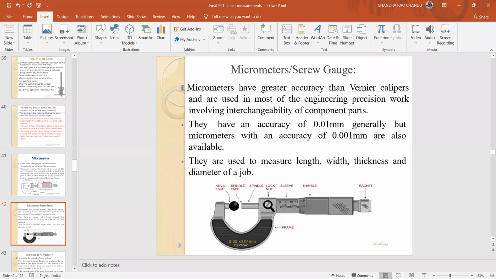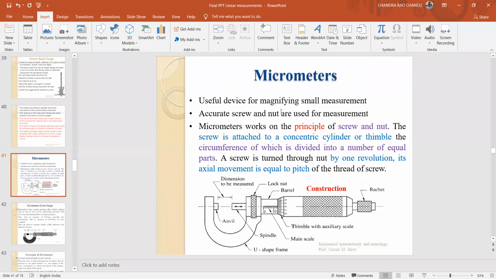What is the principle here? Accurate screw and nut are used for measurement. Micrometers work on the principle of screw and nut. Simply, the screw is attached to a concentric cylinder, or thimble.